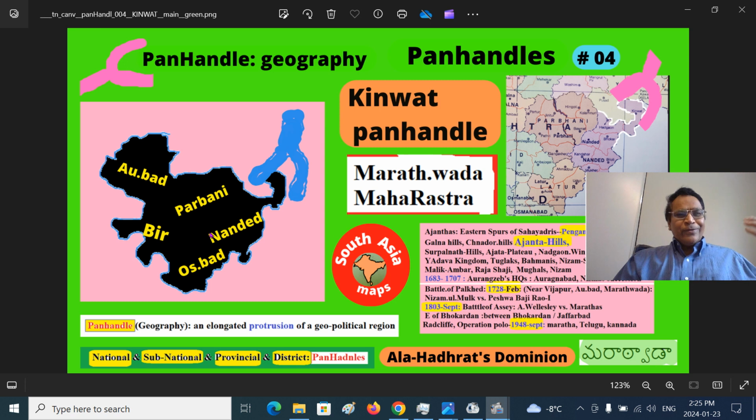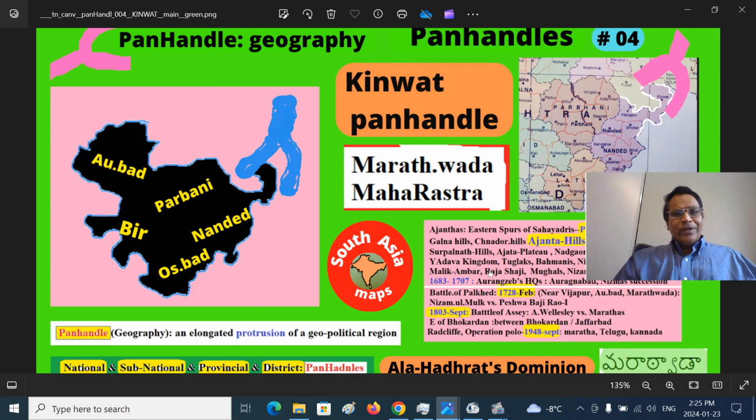At that time there were fewer districts, though now there are many. I made the matter simple for you: Aurangabad district, that is Devagiri district, Parbhani district, and Nanded district, that is the Kinwat panhandle here. The Usmanabad district and Beed district. Some of the names might be spelled differently, so you should keep that in mind.